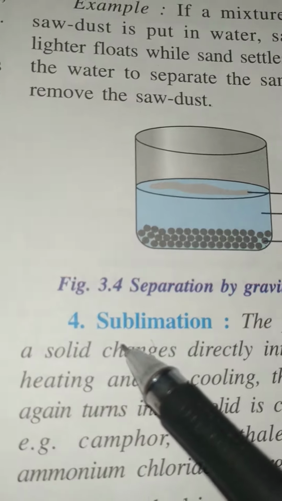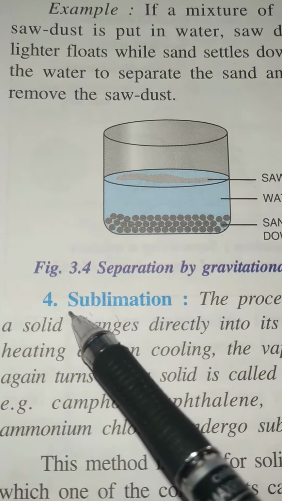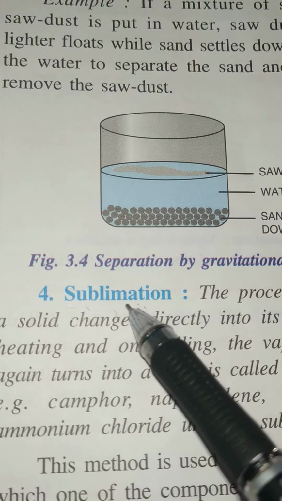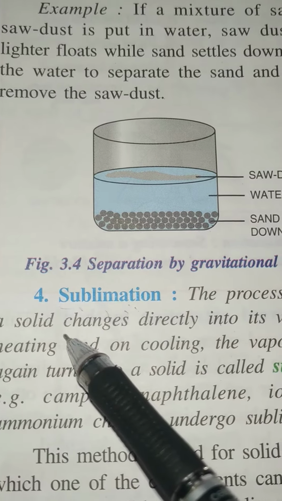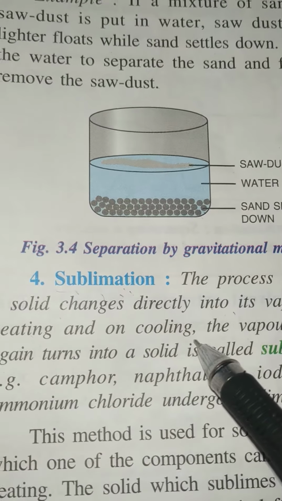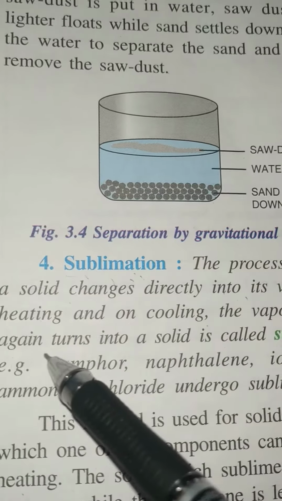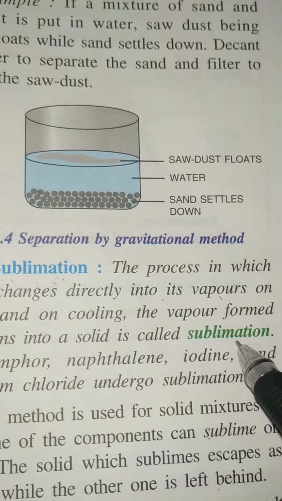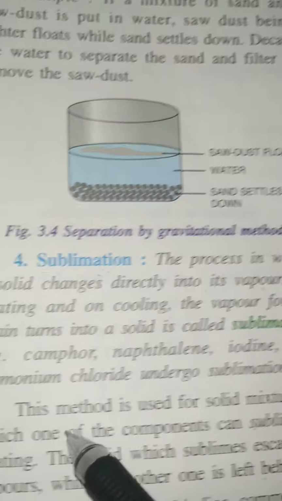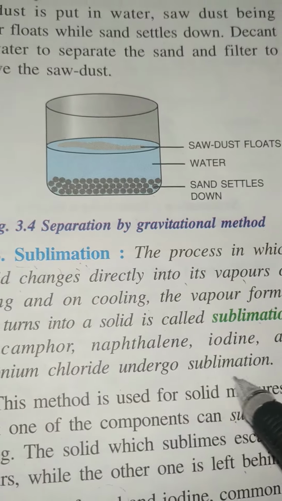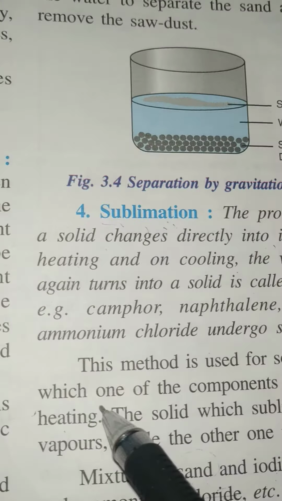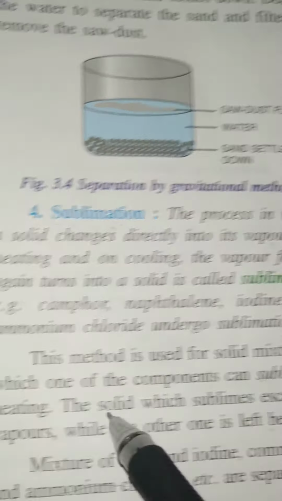Now the next method is sublimation. You are very familiar with this topic. Sublimation means the process by which a solid directly changes into its vapor on heating, and on cooling the vapor formed again turns into a solid. So that is the process. Examples are camphor, iodine and ammonium chloride, which undergo sublimation. This method is used for solid mixtures in which one of the components can sublime on heating.